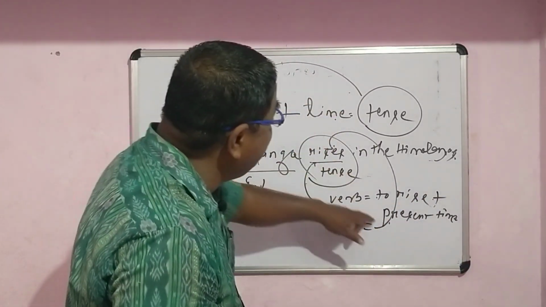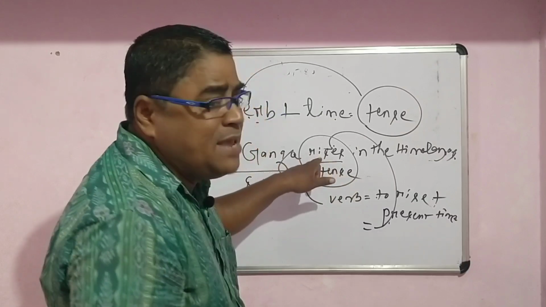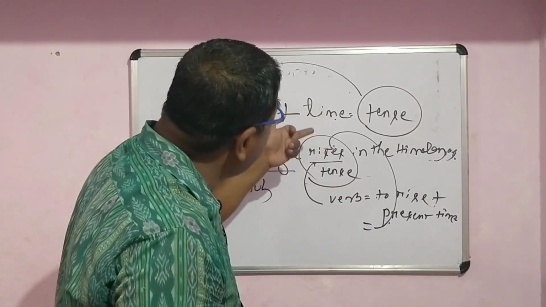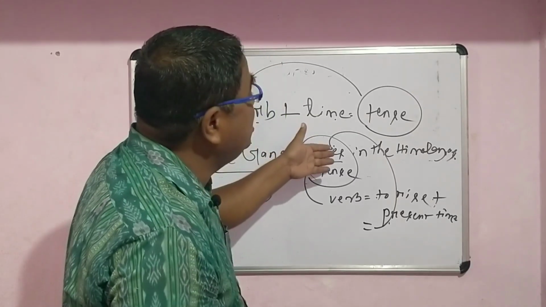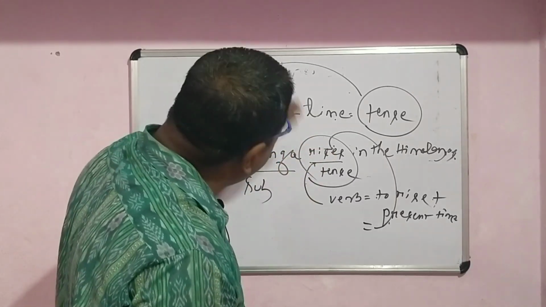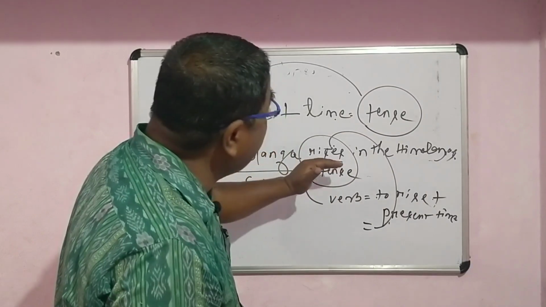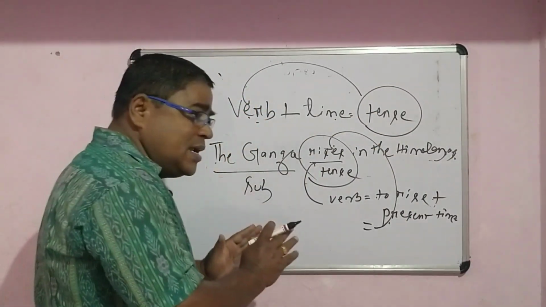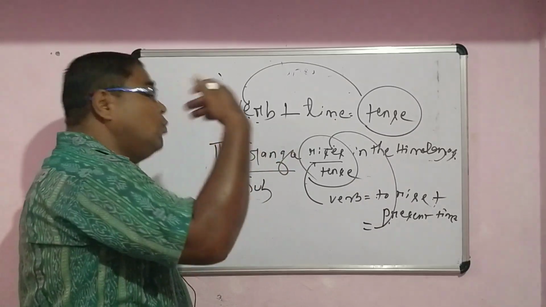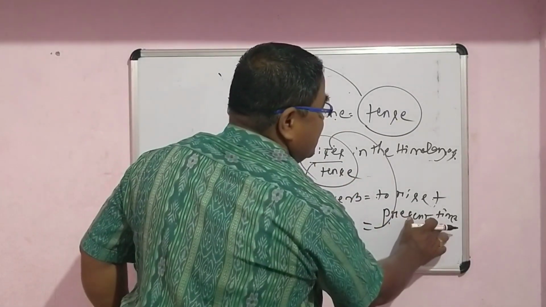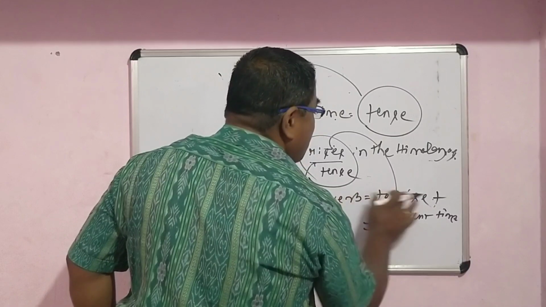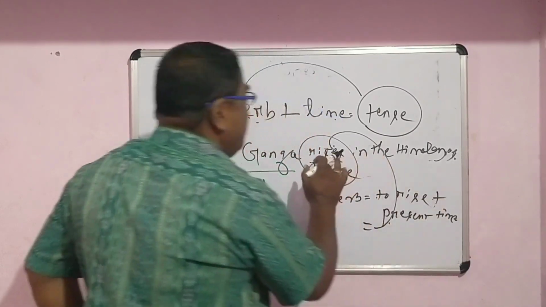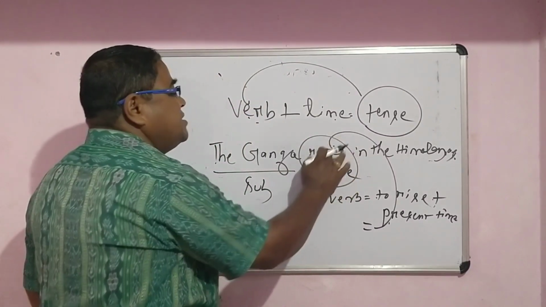As usual, we have the present time here. Why is it present time? Because it was so in the past. It rose in the Himalayas in the past. It still rises in the Himalayas now, and it will continue to do so in the future. So when the time was there, the time is there, and the time will be there, we generally call it the present time. So the verb is to rise and present time. These two things are combined to make it tense, and the tense is rises.